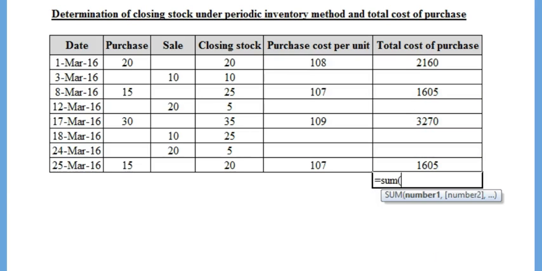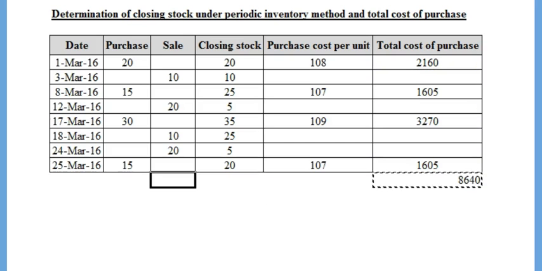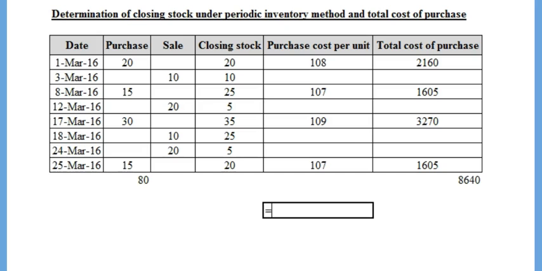The total cost of purchase turns out to be rupees 8,640, and dividing this amount by the total units purchased gives us rupees 108. This is the cost per unit of the closing stock.